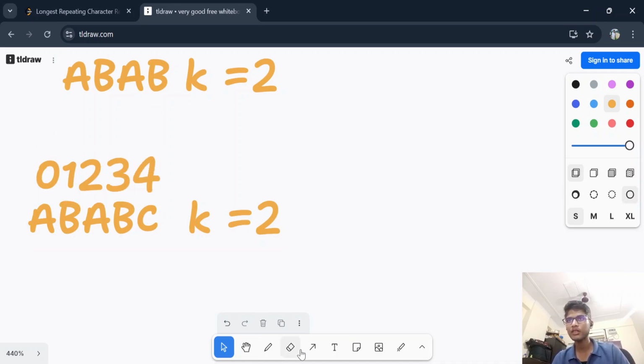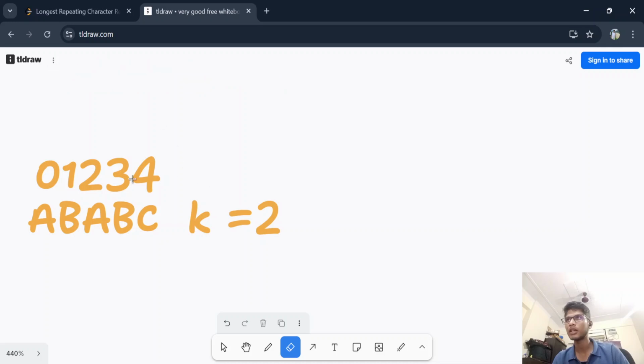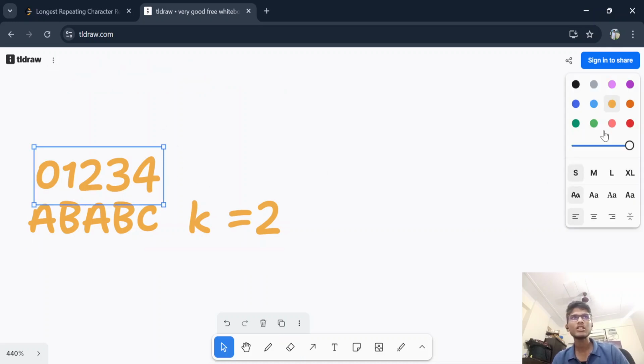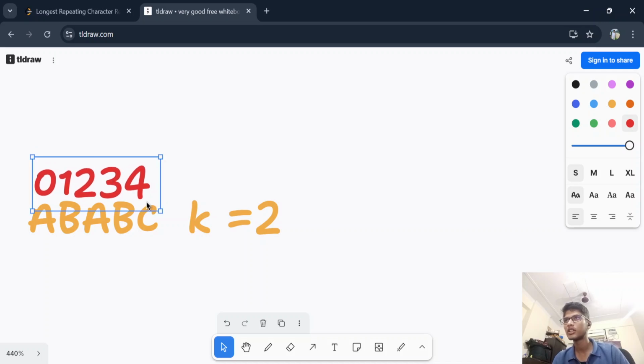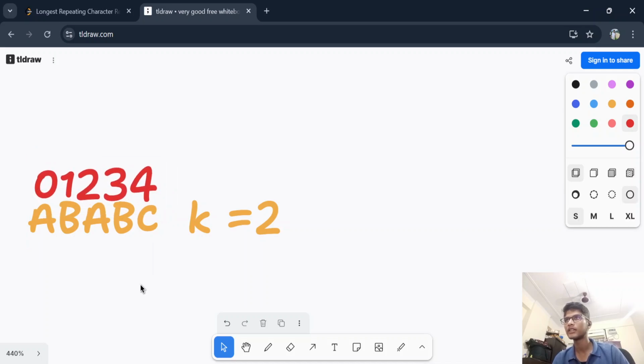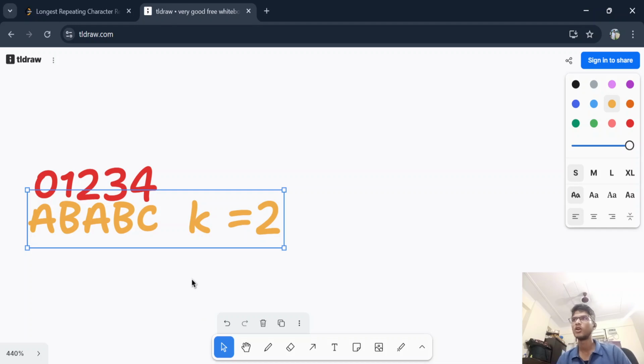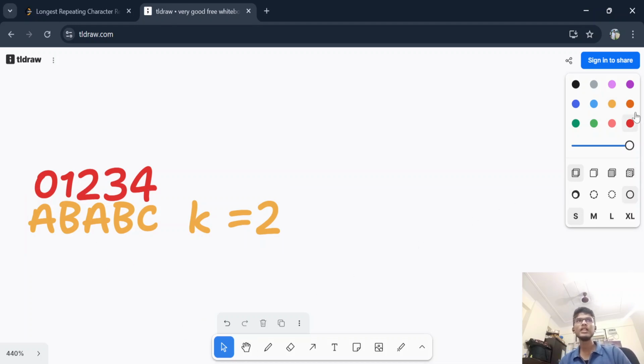So I'm removing that original part. And now just focus on what I'm saying. This will be my index, this is my string, and this is k. So whenever you get some question of substring type, always go for sliding window. It will not work always, but it will work in most of the cases. That's what I'm saying.